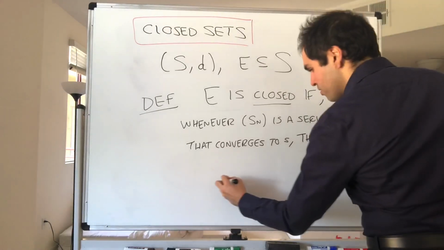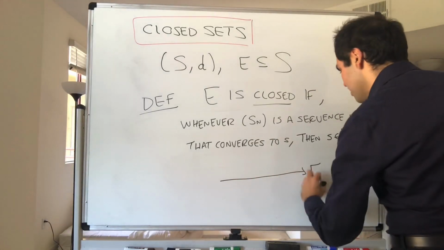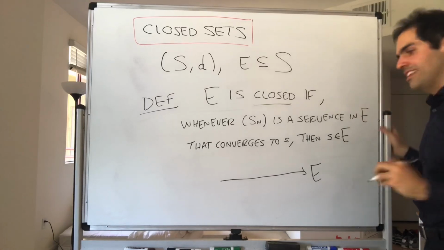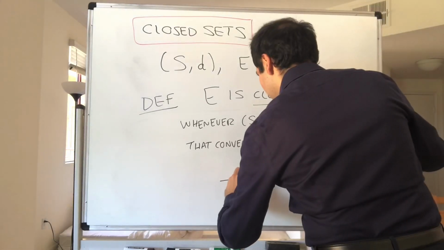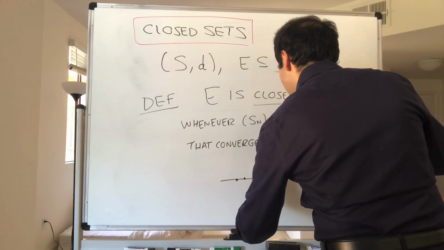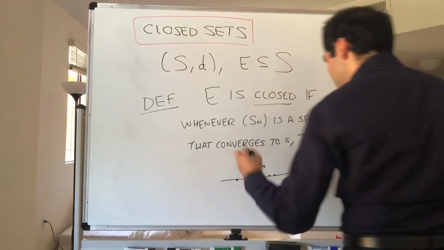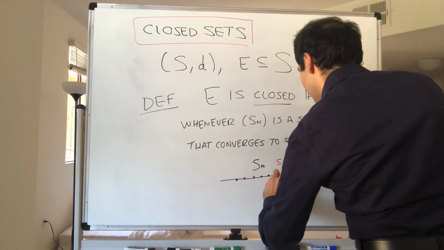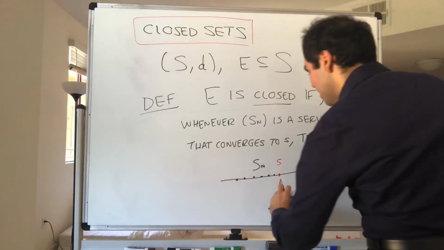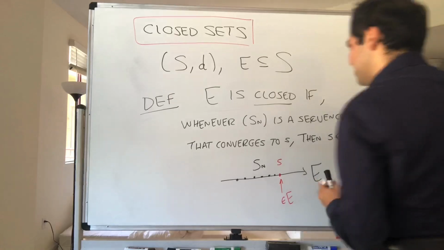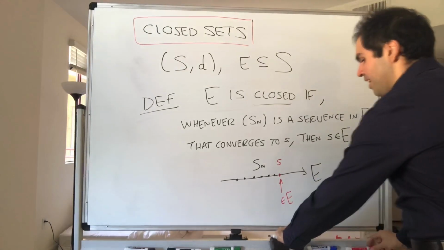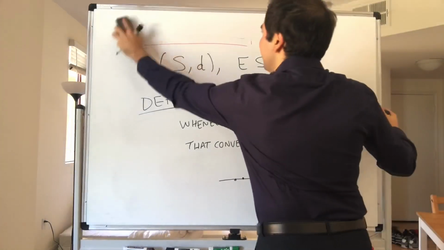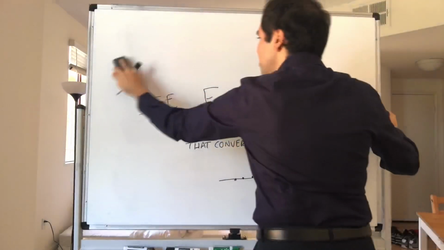In other words, closed sets contain the limits of any sequence in that set. It's not possible to escape the set E by taking limits. So if s_n converges to s, then that limit s is also in E. And this is best explained with a non-example. So let me give you an example of a set that's not closed.